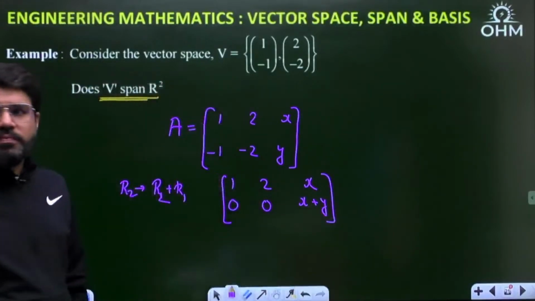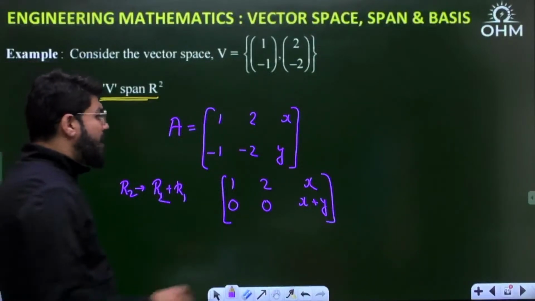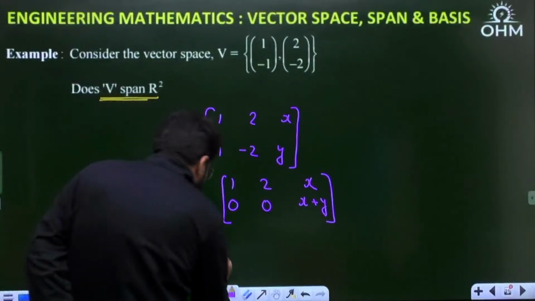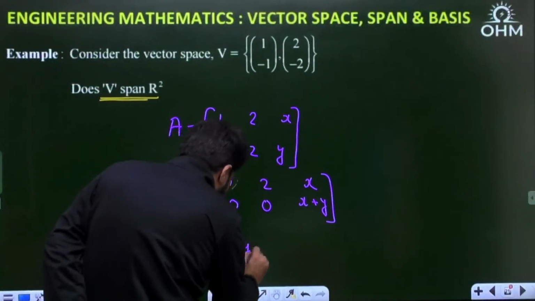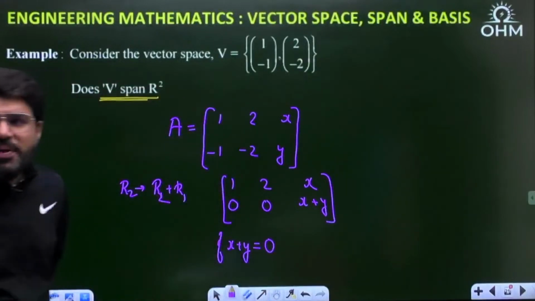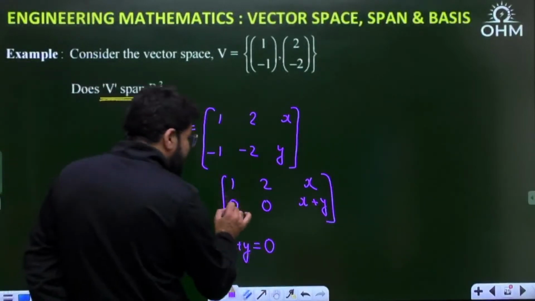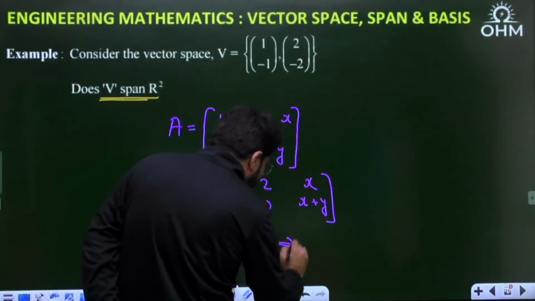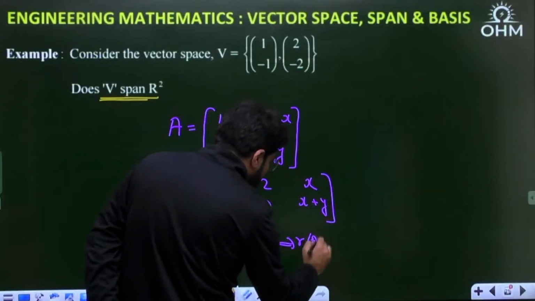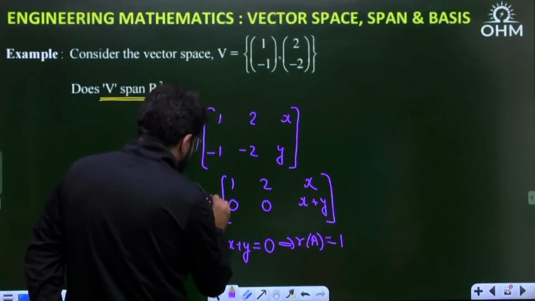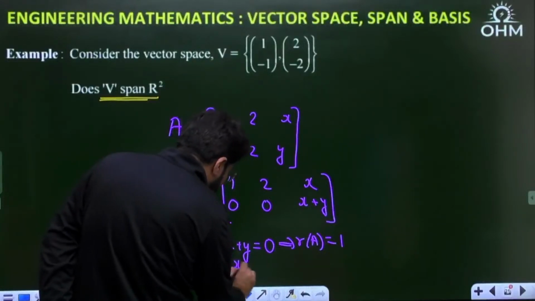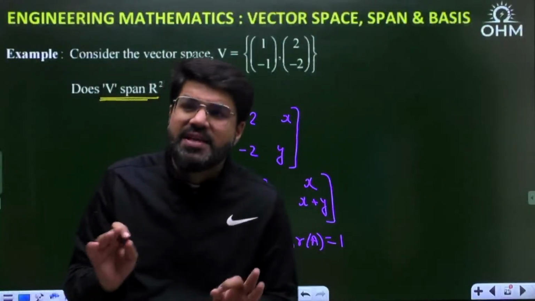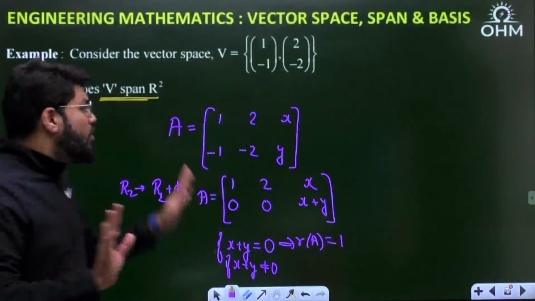Now dear, say by chance if x plus y is also 0. Now there are two stories. If x plus y equals 0, then the entire second row is 0. I have only one independent row. Then the rank of this matrix A will become 1. But dear, if x plus y is not equal to 0, suppose any value you take for x and y such that x plus y is not equal to 0.